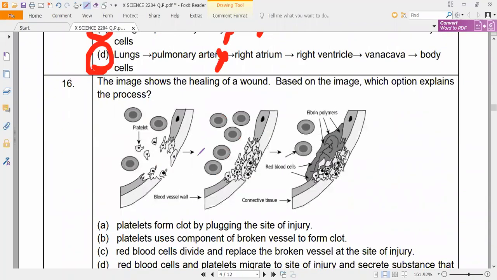Next, this is what? We already know platelets. During blood damage, during injuries and all, blood will be clotted. Correct, guys? What is the importance of platelets? I have taught you this one. Do you remember? So the image shows the healing of a wound. Now, when the bleeding is taking place, based on the image, which option explains this process?